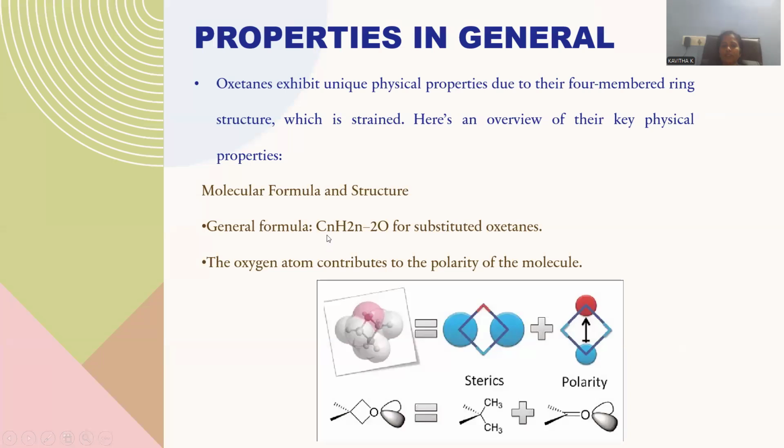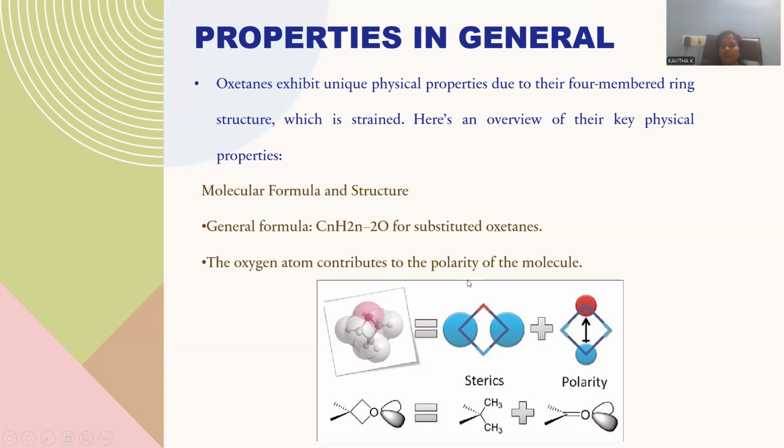The molecular formula is CnH2n minus 2O. So this is a kind of cyclic system, so CnH2n minus 2O is the general formula. In general, we can observe three carbons, one oxygen, and 6 hydrogens are present. So if you replace n with 3, C3H6O will be the expected formula for this molecule.